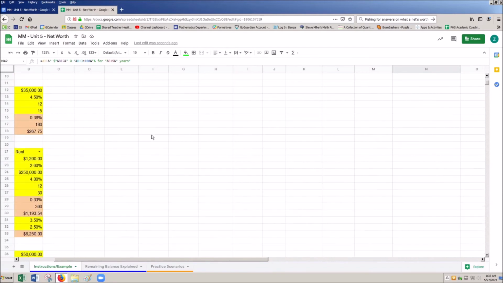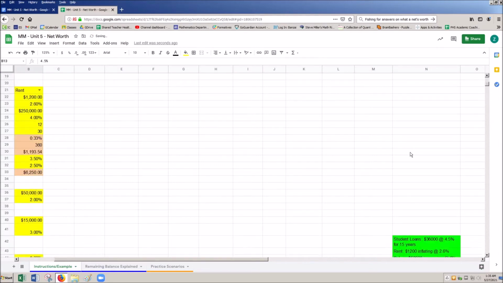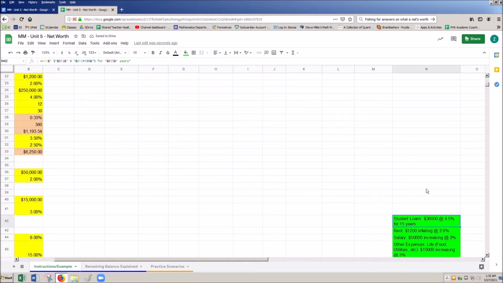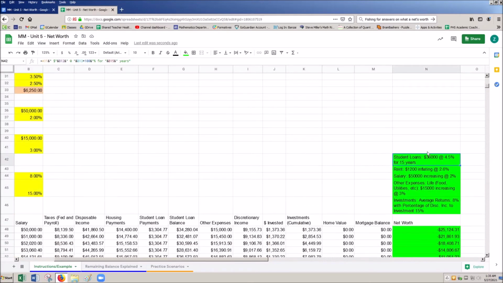Let's say I go back up here and I say, okay, it wasn't $35,000, it's actually $36,000. Okay, so $36,000. Then I go back here. Oh, it is automatically updated for me because yours truly has made it such that it is very, very easy for you to take these values and copy them in. That way we can see, okay, let's compare one scenario to another scenario. So this kind of summarizes the scenarios for you. So it just makes it really, really easy.